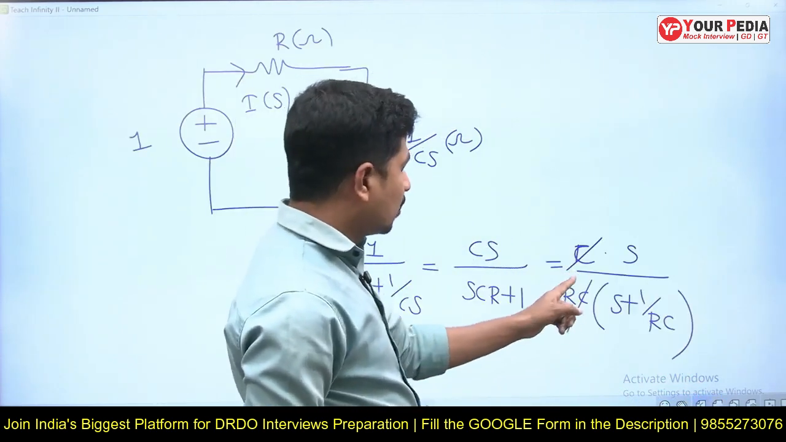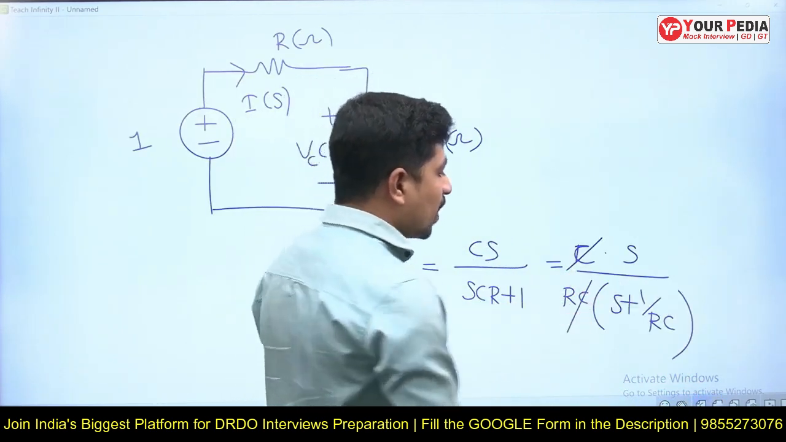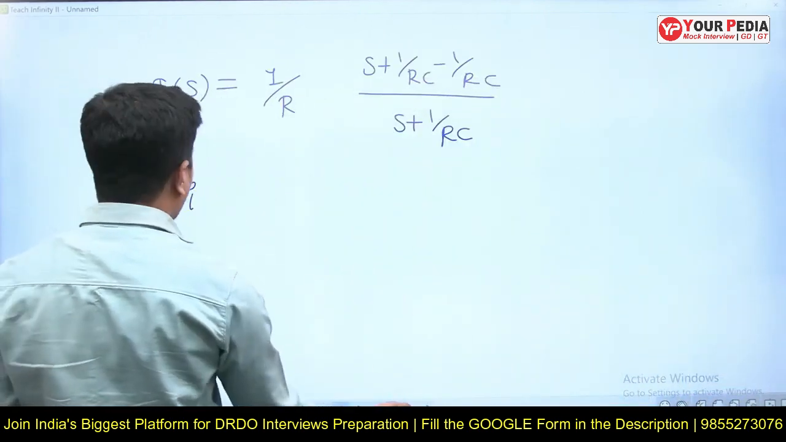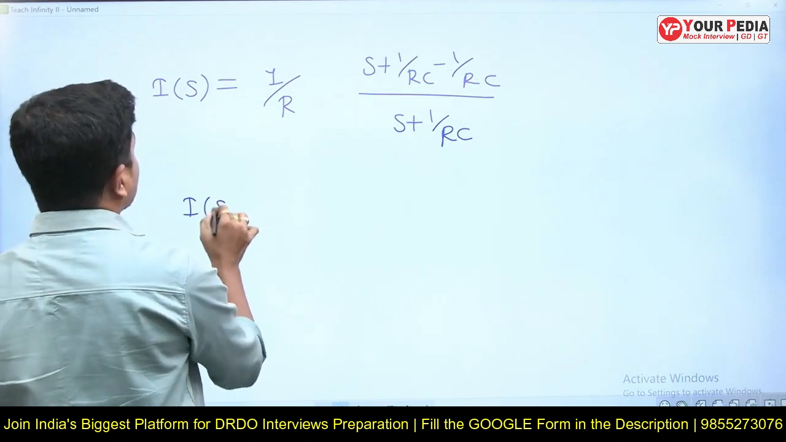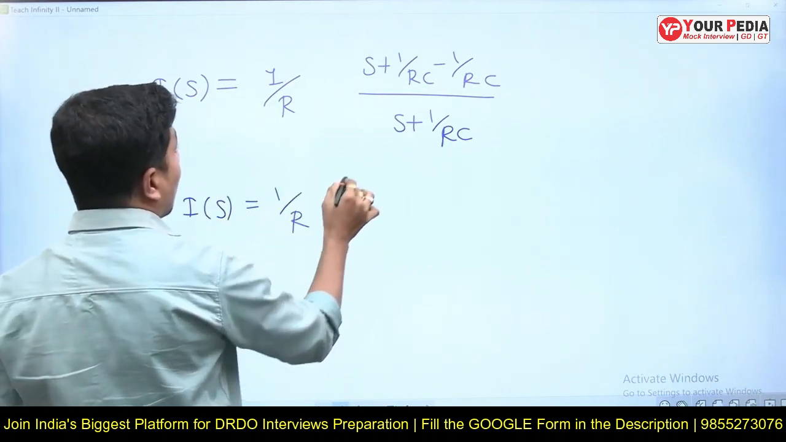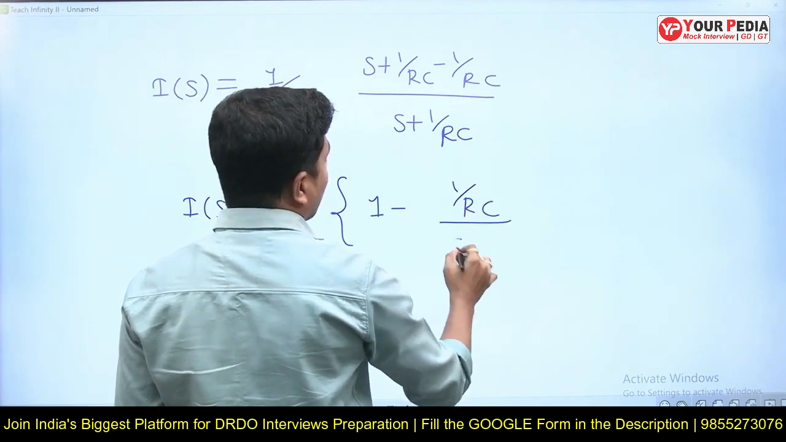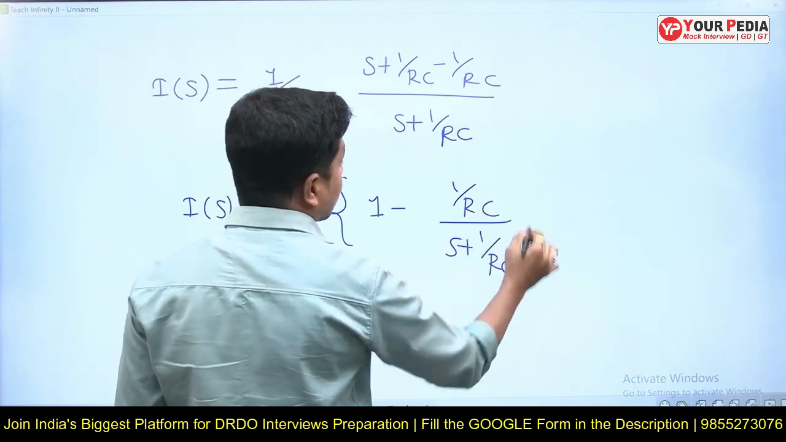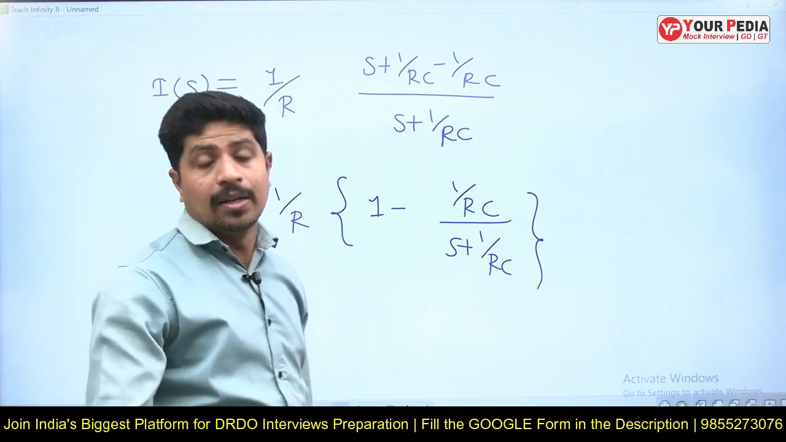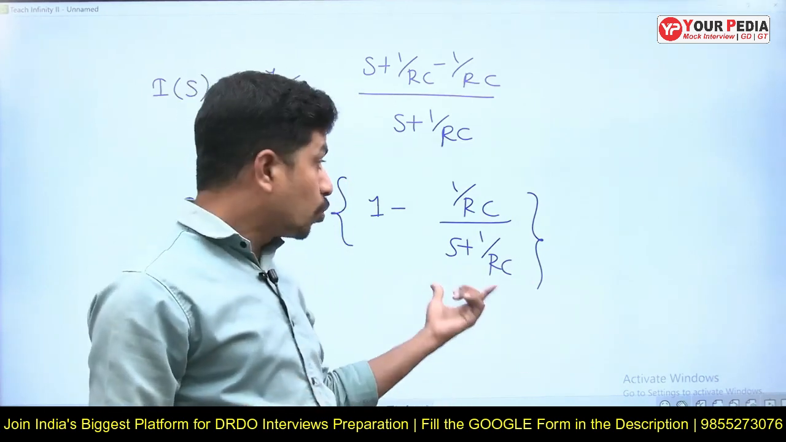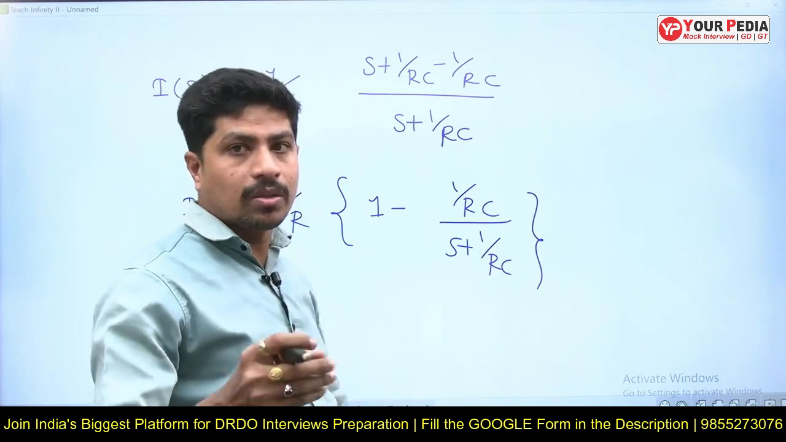1 by R, not this, this is 1 by R, S plus 1 by RC minus 1 by RC by S plus 1 by RC. So I of S is equal to 1 by R into 1 minus 1 by RC by S plus 1 by RC. See, this expression is not a big deal. If you know mathematics, you can do this, but they will ask you to explain the expression we got. That is very important.